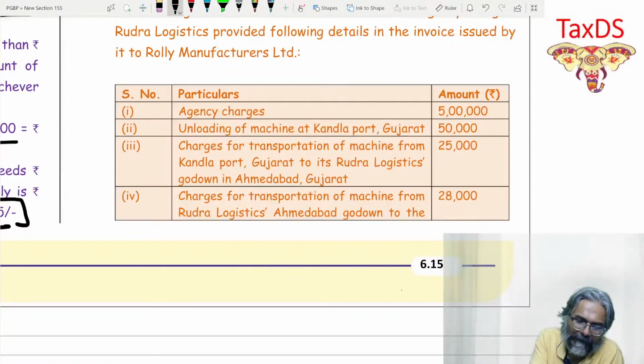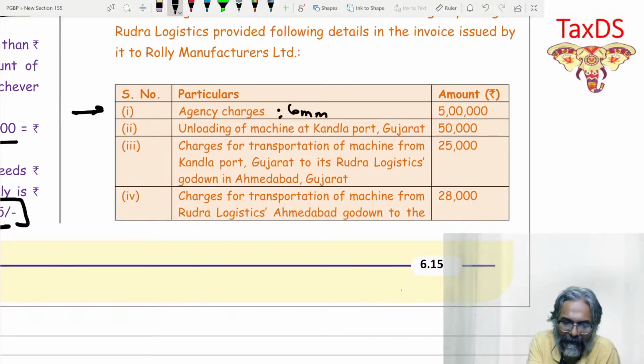students, the agency charges is his own commission. Is this his own commission? Yes, this is his own commission of rupees 5 lakhs. That is perfectly fine. We don't have any argument on that. This agency commission, students, is his own charges, 5 lakh rupees. We don't have any issues on that. Okay, that in any case will go under section 15.1.